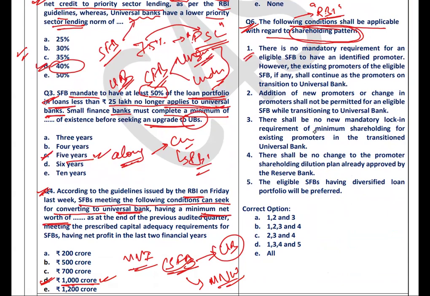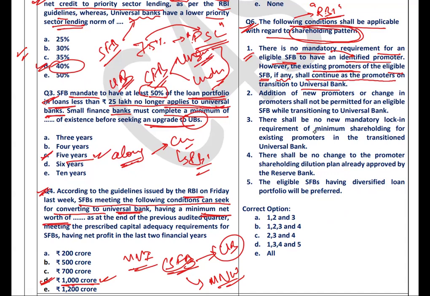The first option: there is no mandatory requirement for an eligible small finance bank to have an identified promoter. However, the existing promoters of the eligible small finance bank, if there are any, shall continue to be promoters even after the transition to universal banks.